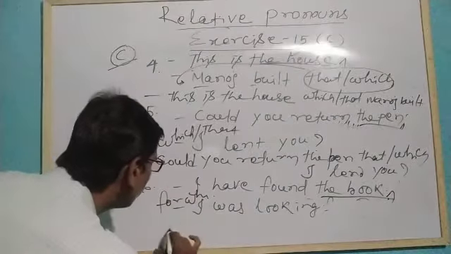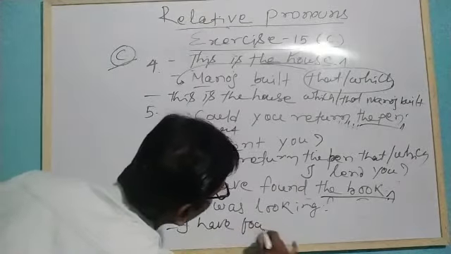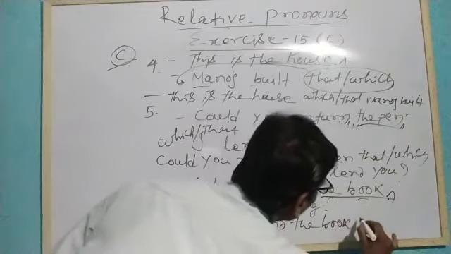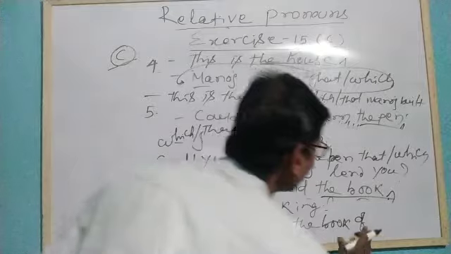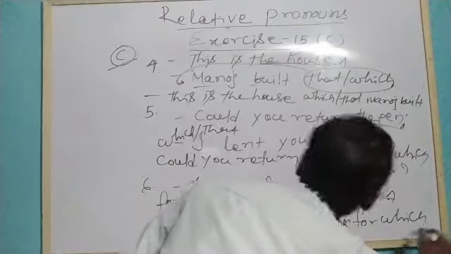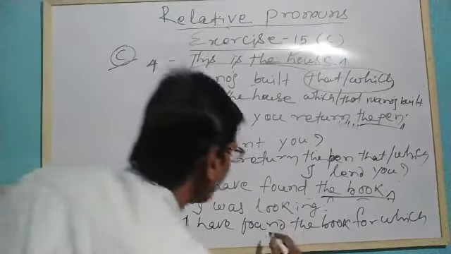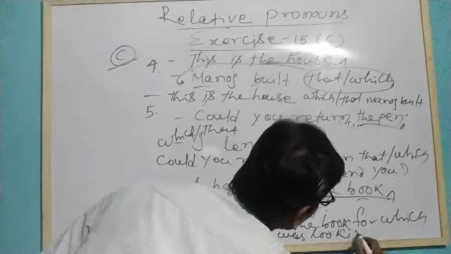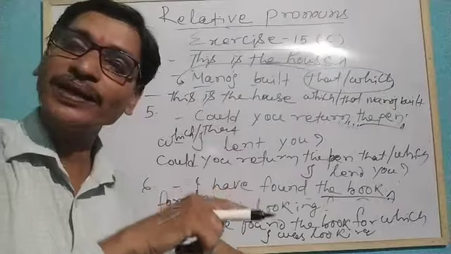So what we will do? I have found the book for which I was looking.